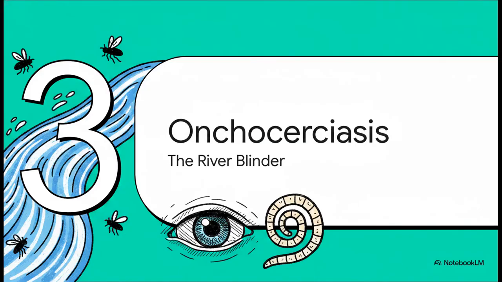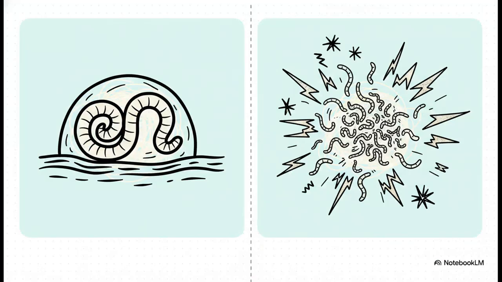All right, part 3, onchocerciasis, the river blinder. Our next suspect is Onchocerca volvulus. It's carried by black flies that breed in highly oxygenated, fast-flowing rivers, which is exactly why it earned its ominous nickname. Now, here's a really stark contrast to keep in mind. Think back a minute to lymphatic filariasis, where those big adult worms physically block the lymphatics. Well, with onchocerciasis, the pathology is completely flipped. It's actually the tiny microfilariae that cause all the tissue damage, while the adult worms just sit there quietly inside subcutaneous nodules.